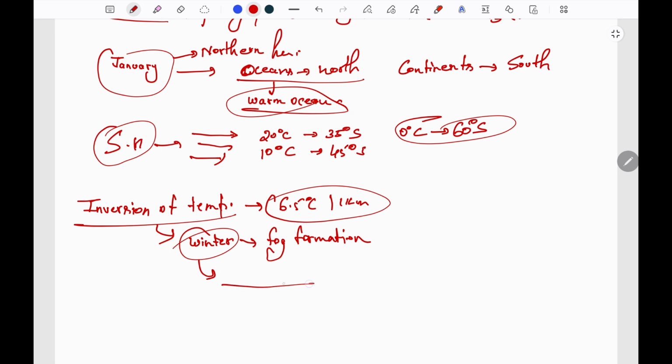And as the cold surface is covered by the hot air and the temperature is increasing upwards, this leads to creation of stability in the atmosphere. That is, air will not rise, and suspended dust particles will create haze, and visibility will be reduced. Such phenomena are witnessed in winter in Delhi every year.